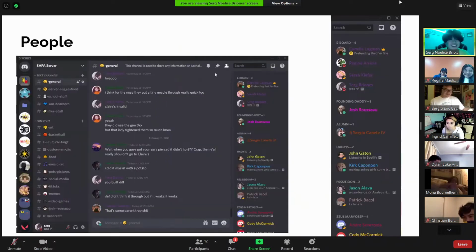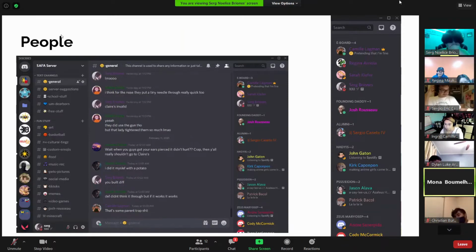To the right of the big block in the middle, these are your people. These are all the people in the server. Usually the administration people are up top, like the keyboard, and then server maintenance. The categories will change based on the server you're in. For example, ours, we categorize by families and alumni. Josh is his own category because he's the founder. And you'll be categorized based on your roles. You can know what role you're in if you click on your name, and it'll show the roles by color.